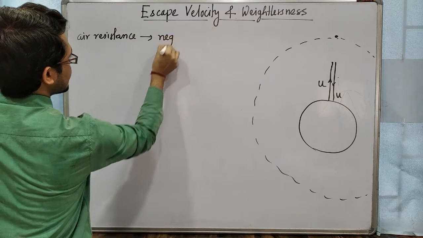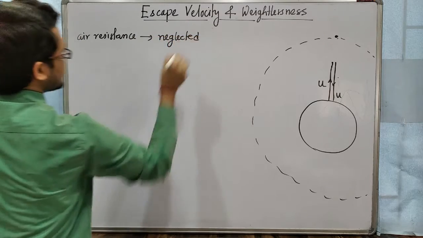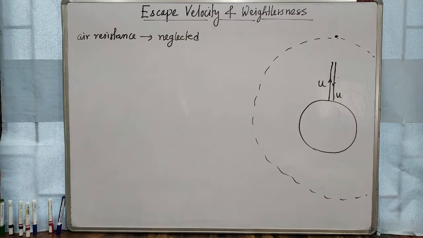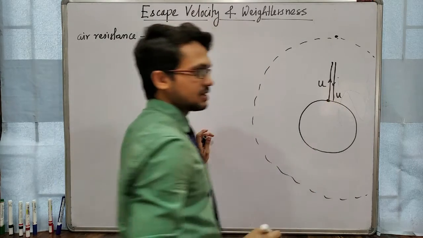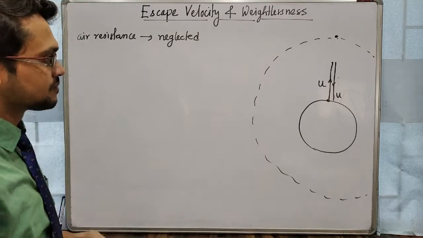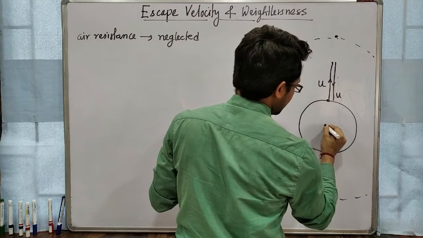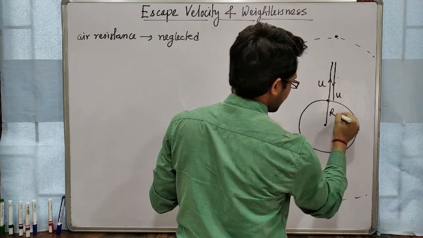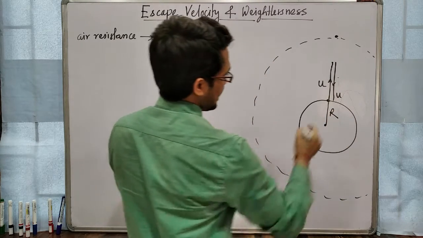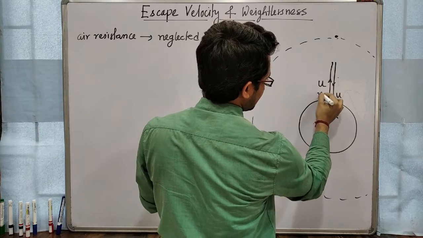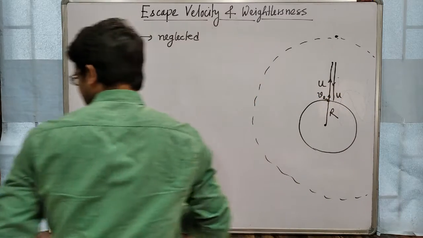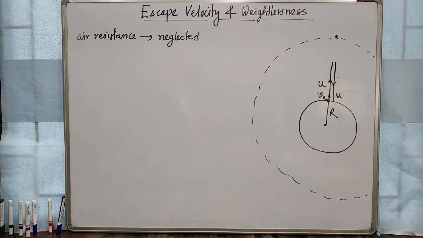We are throwing an object from the surface of earth. The earth has radius capital R, and its escape velocity from the surface of earth is suppose ve, escape velocity ve, okay.